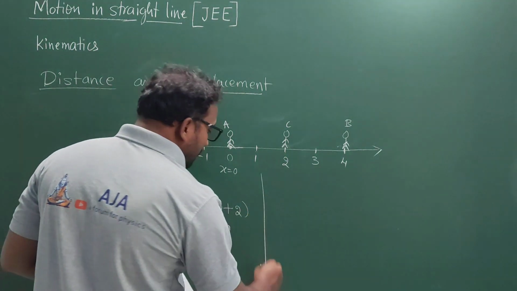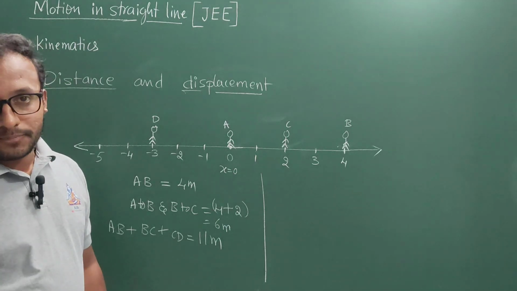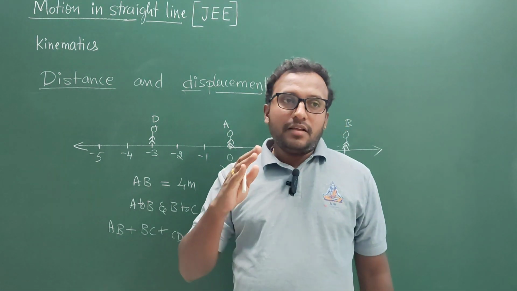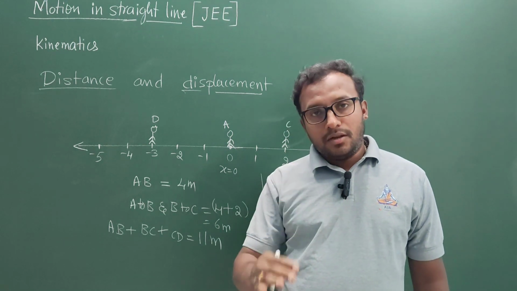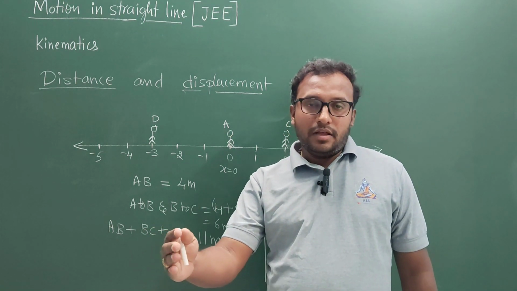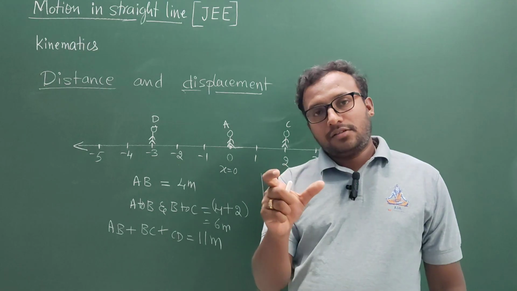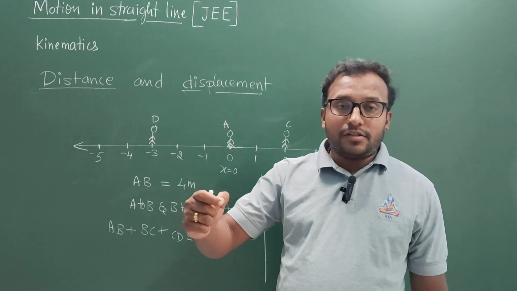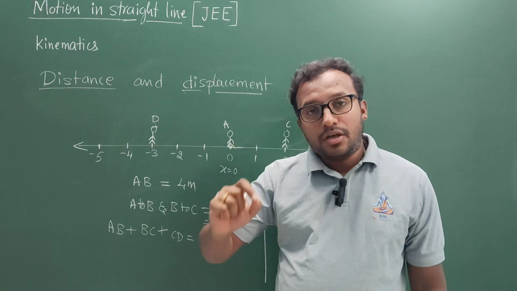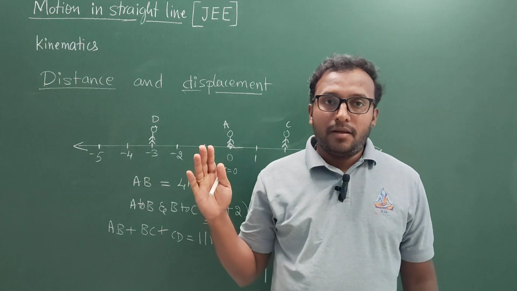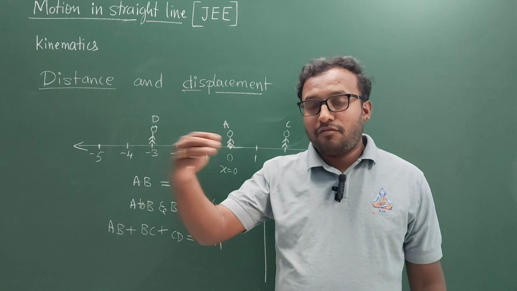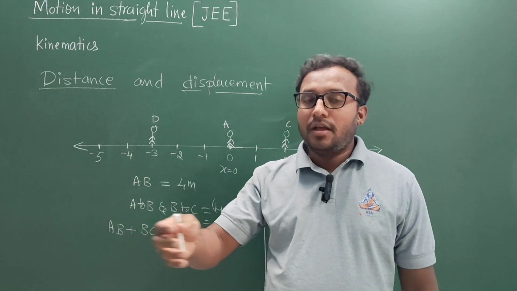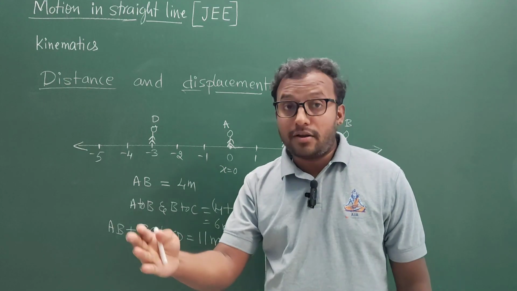Now let us understand one more thing. What do you mean by displacement? Displacement is defined as the shortest distance from initial position to the final position. Here I am specifying it is the shortest distance. So therefore we must draw a straight line. From where to where we have to draw the straight line? From initial position to the final position only. Because we are specifying from where to where we have to draw the straight line, that means from initial position to the final position, displacement is going to be a vector quantity.